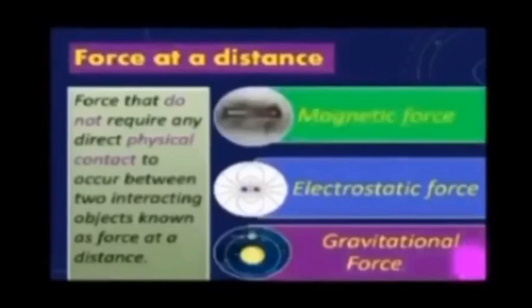Children, we will learn the types of force at a distance. See here: magnetic force, electrostatic force, gravitational force. Magnetic force exists between two magnetic substances, or a magnet and iron things, which are separately placed. Next one, electrostatic force. Electrostatic forces exist between two charged bodies which are separated by a distance.